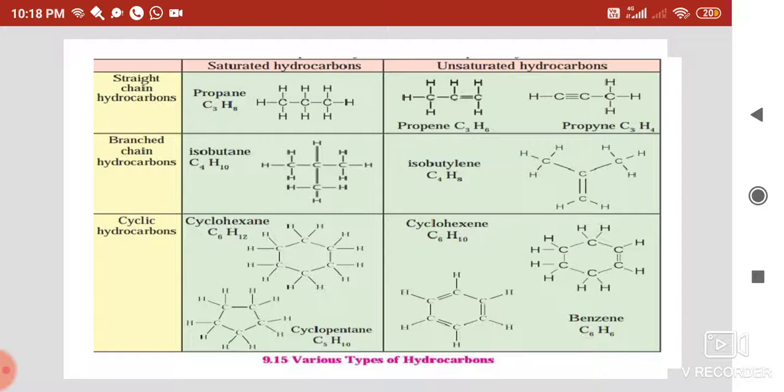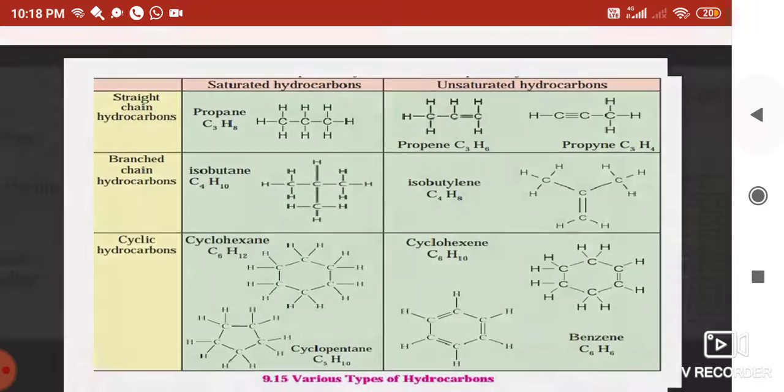In that we have seen the respective straight chain, branched chain and cyclic hydrocarbons. So students, go through this table and find out how to draw the structures of straight chain, branched chain and cyclic hydrocarbons. If you want to study in detail, you have to see the 11th standard science, where it is covered in full detail.